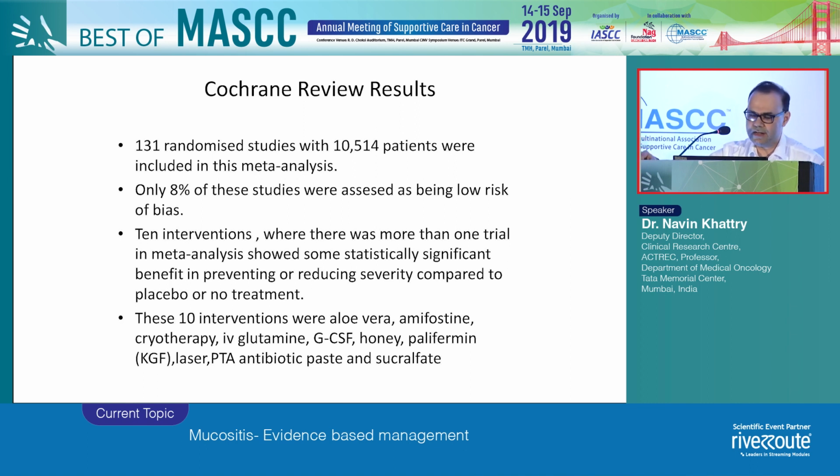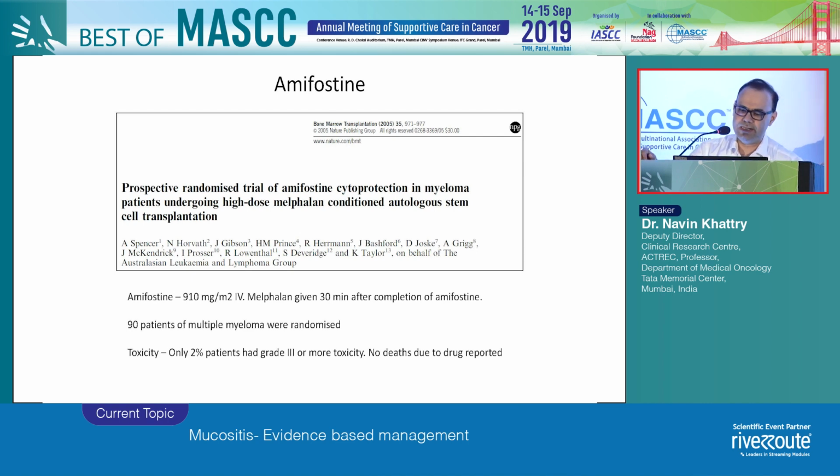Of these 130 randomized studies, 10 interventions which were found to be better than placebo were the aloe vera, use of aloe vera, amifostine, cryotherapy, GCSF, honey, palifermin, laser therapy. Now, we'll have to look at what exactly it means to use any of these agents for mucositis.